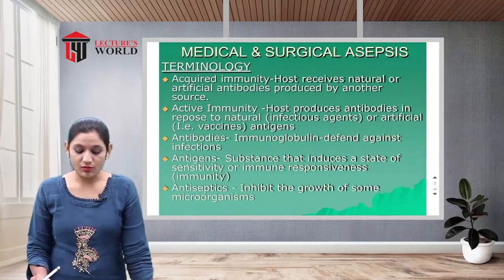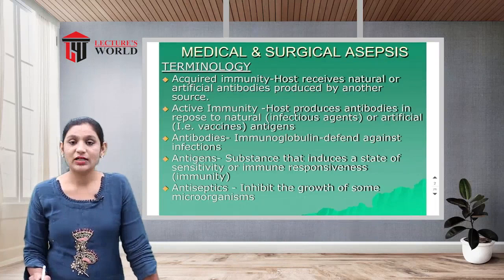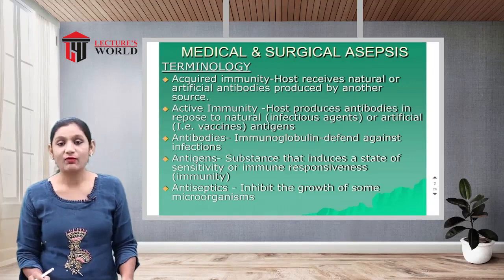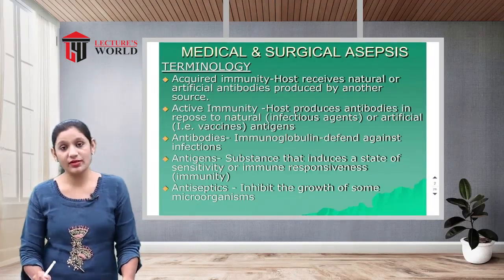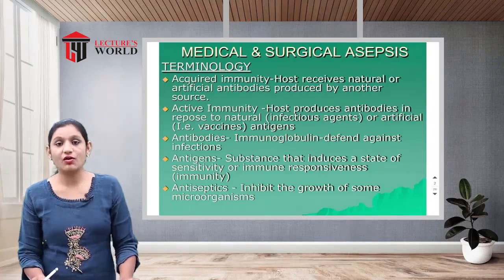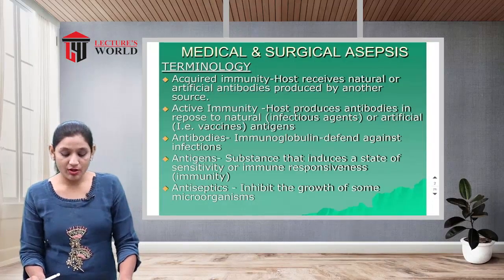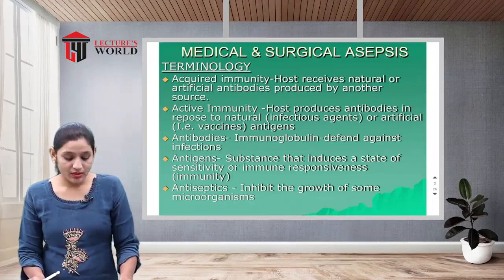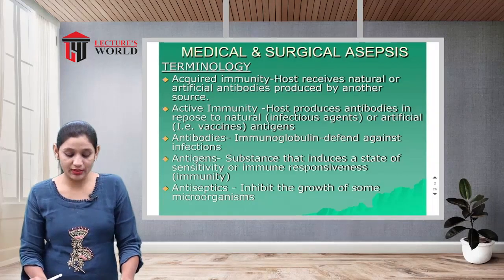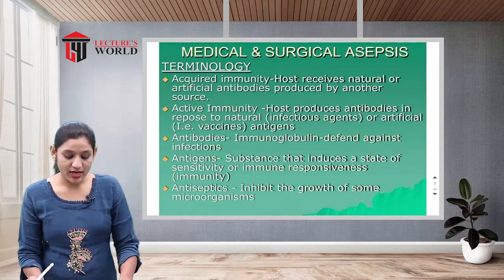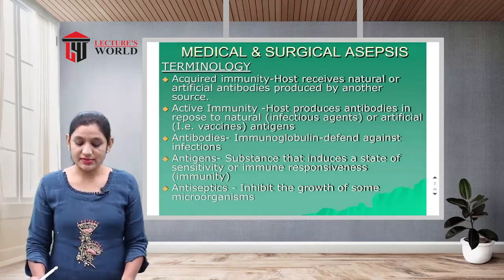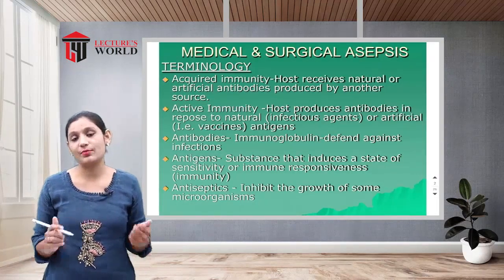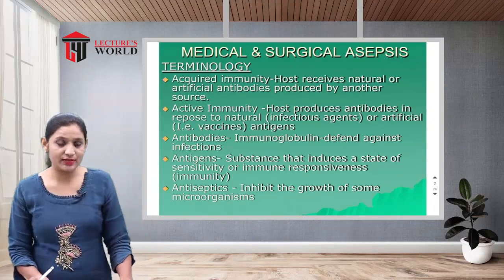Acquired immunity: the host receives natural or artificial antibodies produced by another source, meaning outer immunity. Second one, active immunity: the host produces antibodies in response to natural infectious agents or artificial antigens like vaccines. This is also an example of an acquired immunity factor.